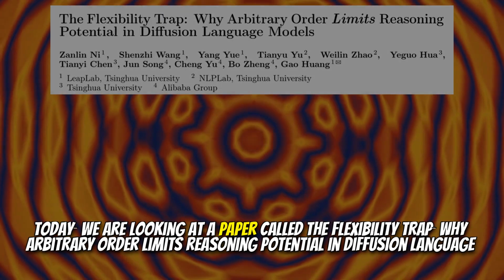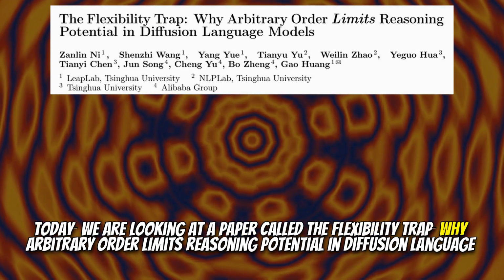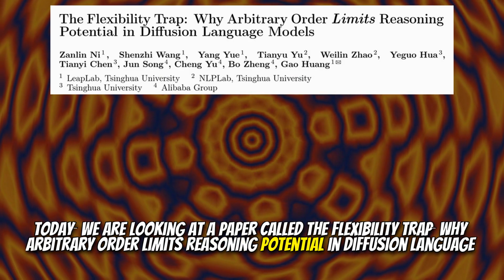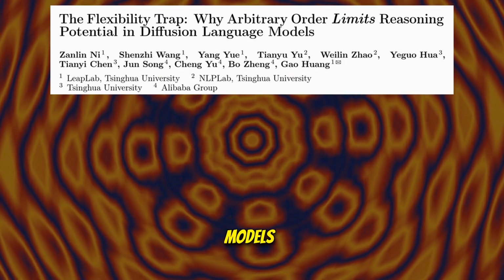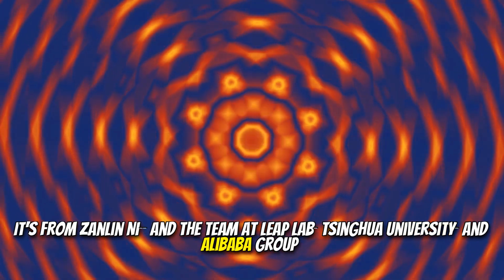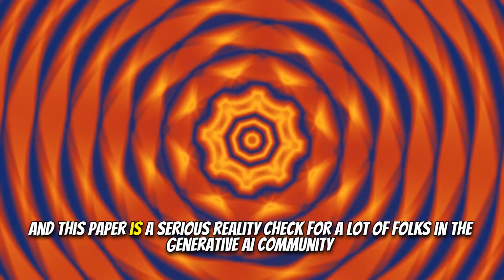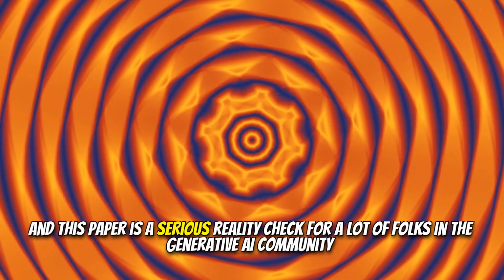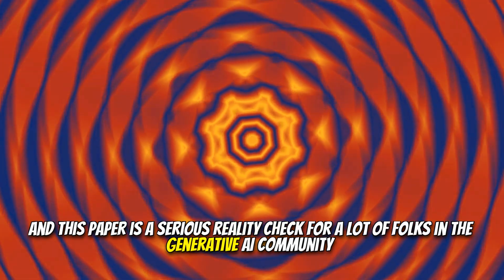Today, we are looking at a paper called The Flexibility Trap: Why Arbitrary Order Limits Reasoning Potential in Diffusion Language Models. It's from Zhanlin Ni and the team at Leap Lab, Tsinghua University, and Alibaba Group. And this paper is a serious reality check for a lot of folks in the generative AI community.